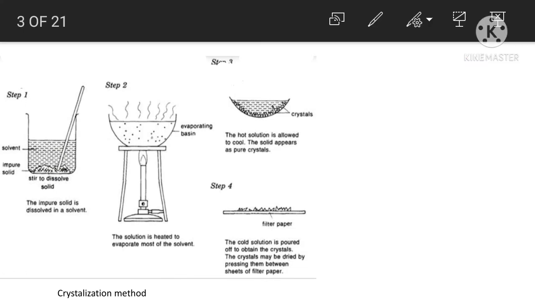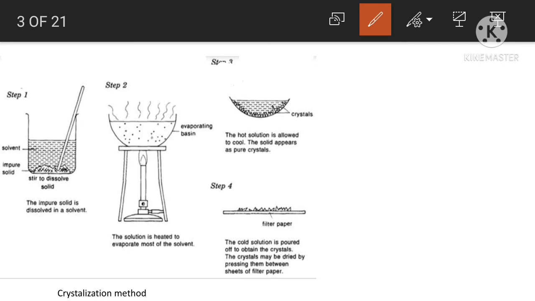Now coming to the crystallization method. It is based on the difference in the solubilities of the compound and the impurities in a suitable solvent.